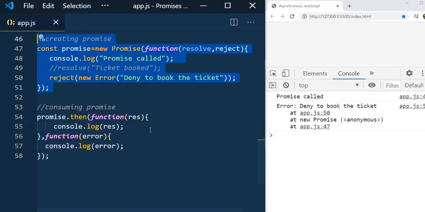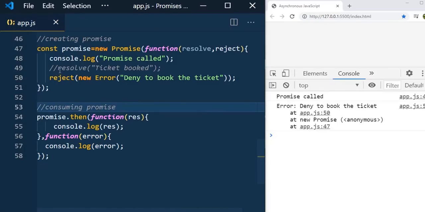And once the promise is resolved or rejected, then this then handler will be notified. In the then handler, the first function, which is the fulfilled function, gets called when the promise is resolved. And the second function will get called when the promise is rejected. Promise is very simple, and I hope you understand by now. The important point that we need to remember is a settled promise can have either fulfilled or rejected state.